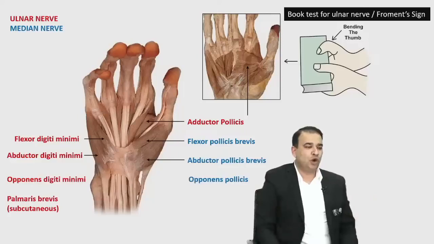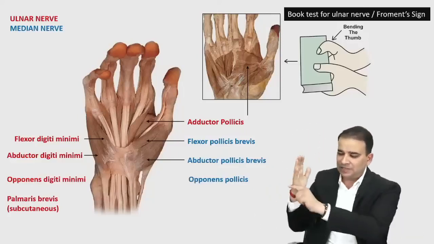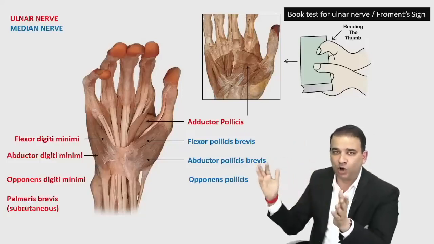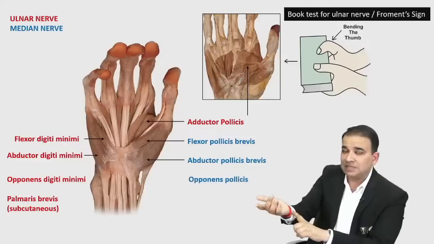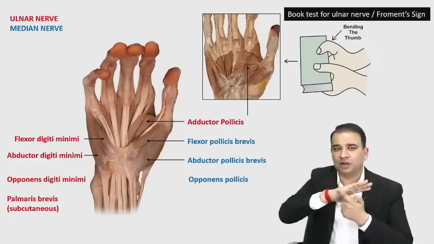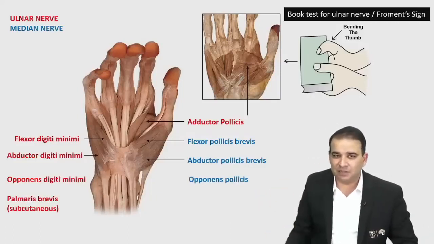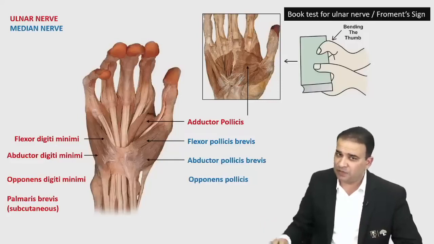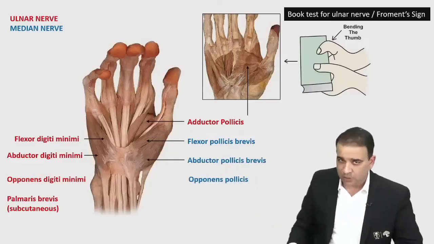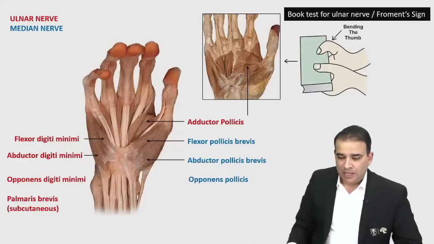And you will also not be able to see the palmaris brevis. It's a subcutaneous muscle, guys. The muscle is present just under the skin here. Once you remove the skin, the palmaris brevis muscle is also gone. Palmaris longus is a forearm muscle; this is the palmaris brevis muscle. Just like the platysma, there is a subcutaneous muscle over there called palmaris brevis. So flexor digiti minimi, abductor digiti minimi, and opponens digiti minimi, which is again present deep to them. Unless you remove these two muscles, you'll not be able to see that. And then you're looking at the palmaris brevis, which is a subcutaneous muscle. Okay.